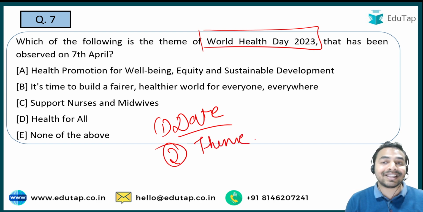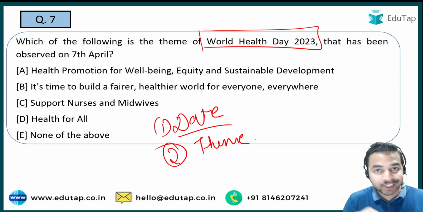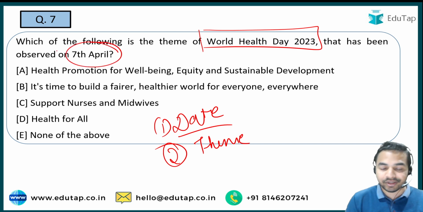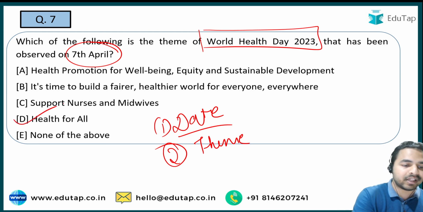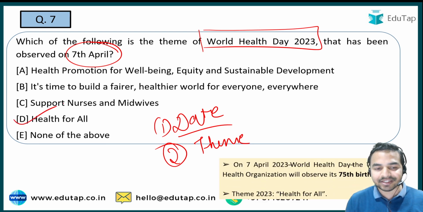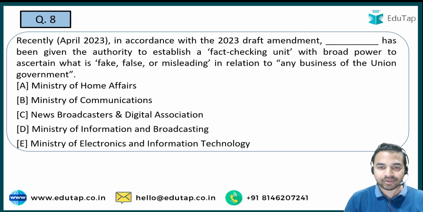अगर हम बात करते हैं World Health Day 2023 की, it is observed on 7th of April every year. And when I talk about the theme, so theme for this year was health for all. That is the right answer to this particular question. Now the next question.